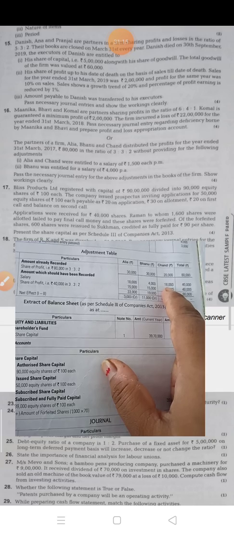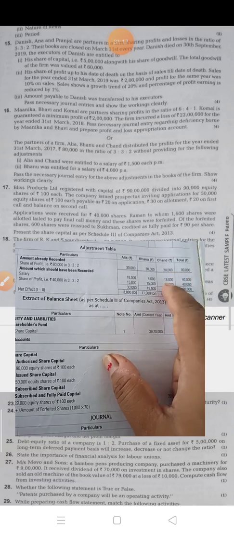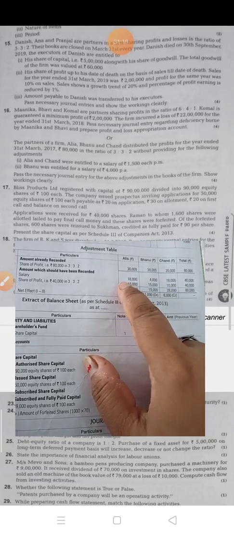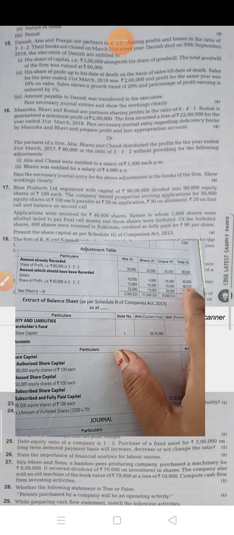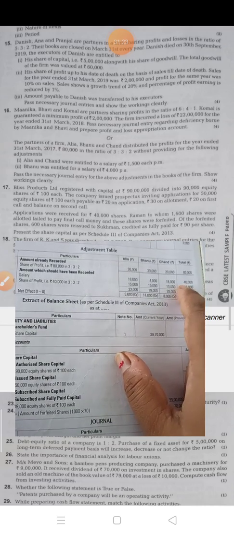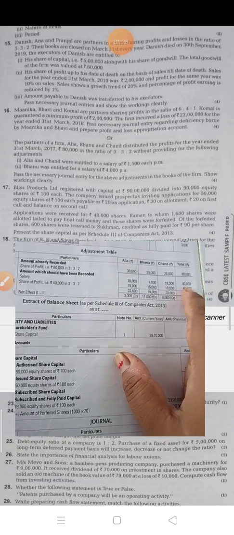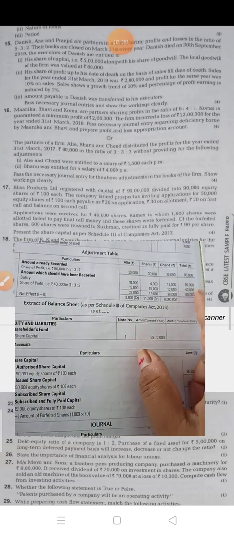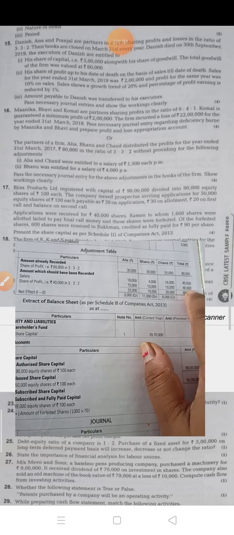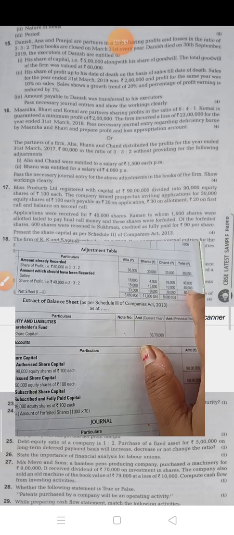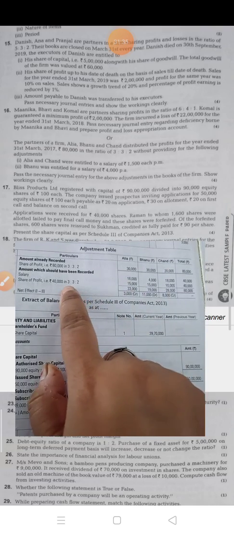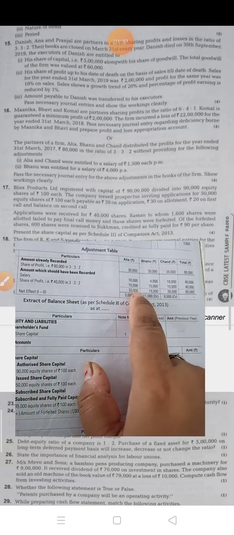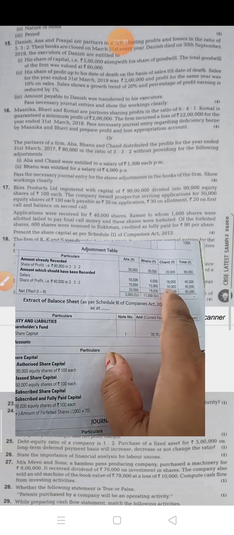So multiply by 12 and make it yearly. After that you have to add and find the total. Total is 40,000. Now you have to find out the actual share of profit. So 80,000 minus 40,000, the actual share of profit is 40,000. Again this 40,000 you have to distribute in 3:3:2 ratio. The answer is 15,000, 15,000 and 10,000.